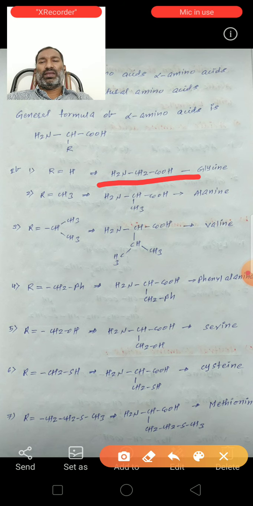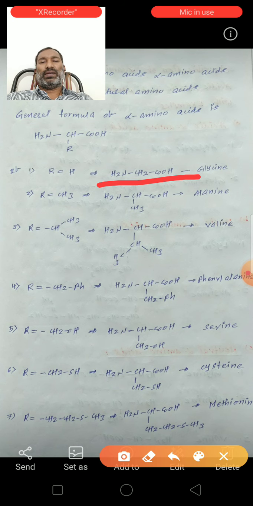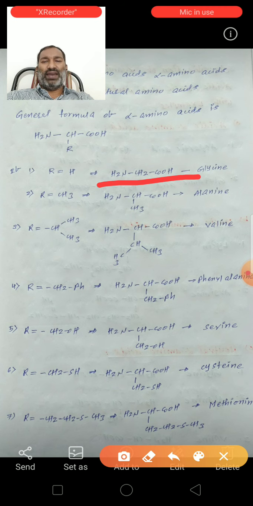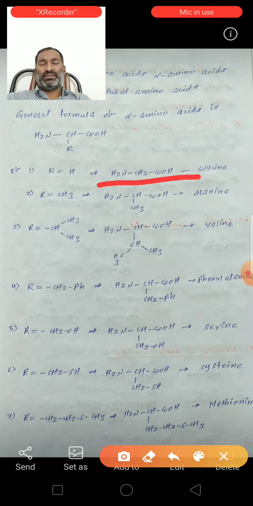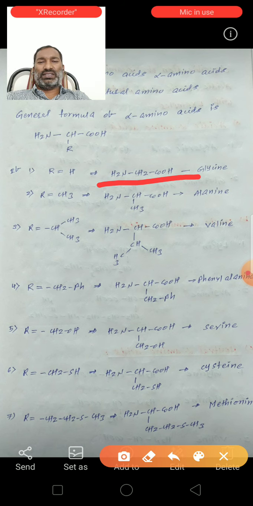Third one, if R is equal to CH3 branched, here NH2CHCOOH with the branched CH3, this is valine. See, R is equal to CH2Ph. The total structure of the amino acid is NH2CHCOOH with a CH2Ph group attached.